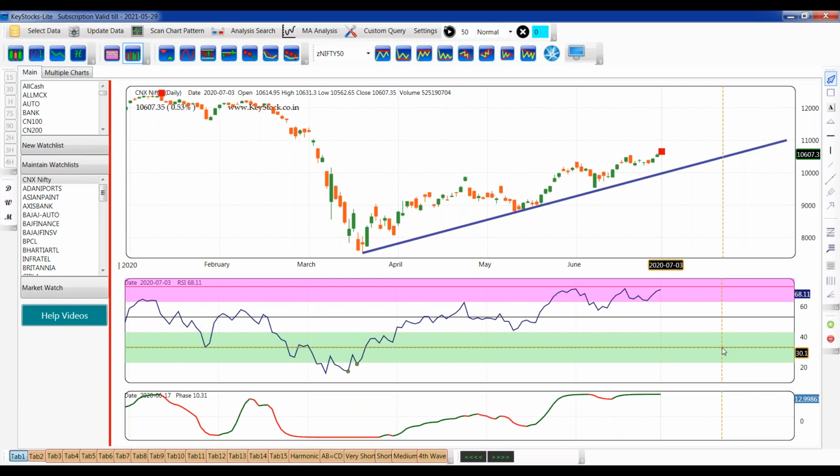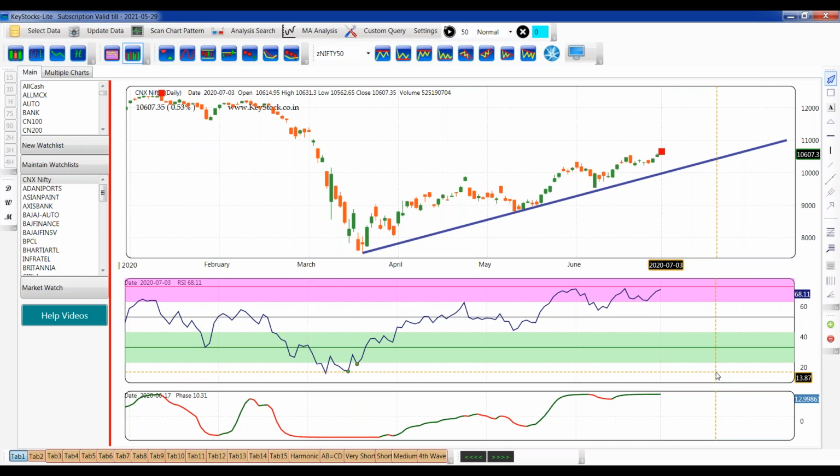So with this RSI parameter, you don't have to judge that if the market is above 70, we have to sell. It's not like that. And whenever the stock is below 30, we have to look for a buy entry. It is not like that. What you have to interpret is that if the RSI is above 70, I have to be more cautious in the long positions. And if RSI is below 30, we have to be more cautious in our short positions. This is what the interpretation tells you, not more than that.